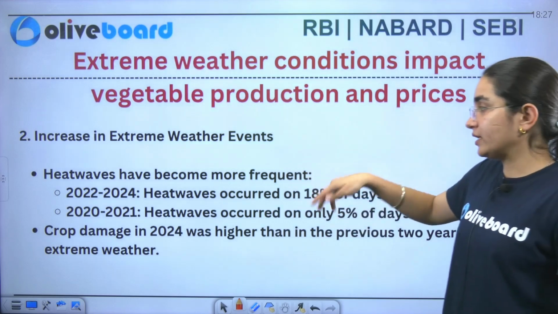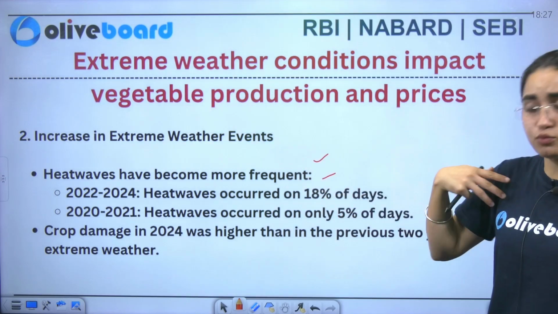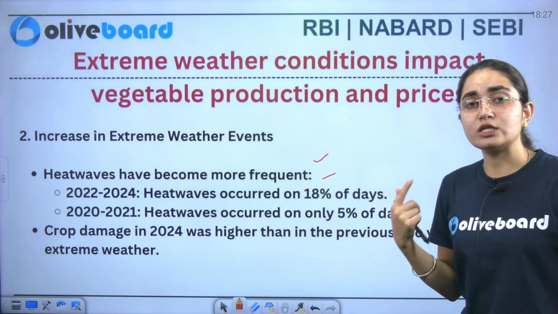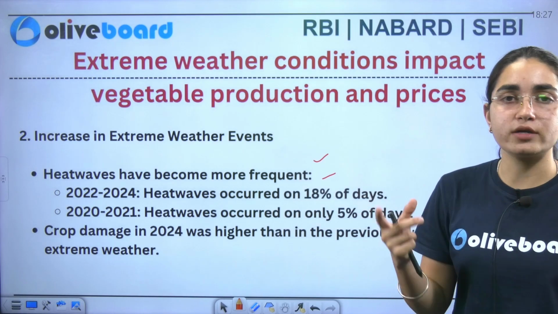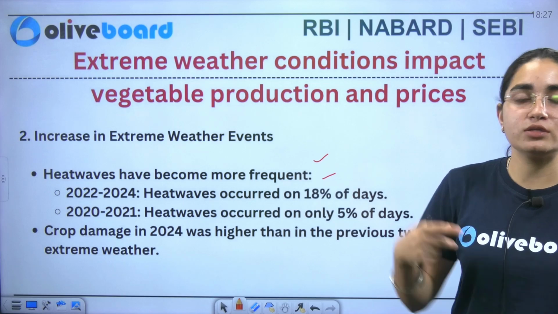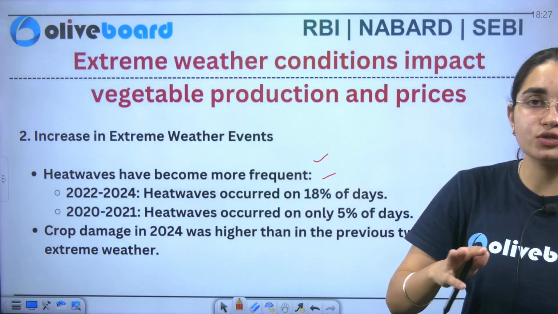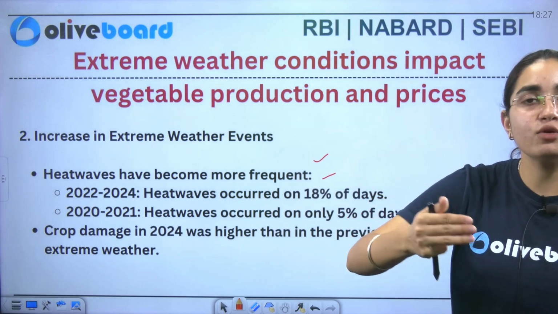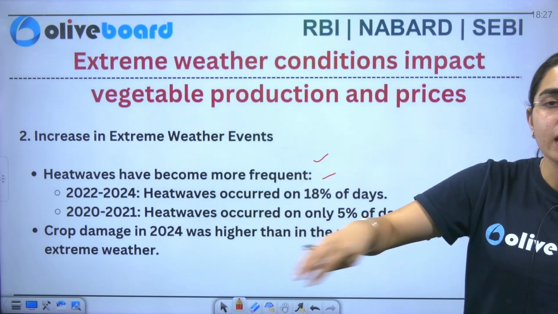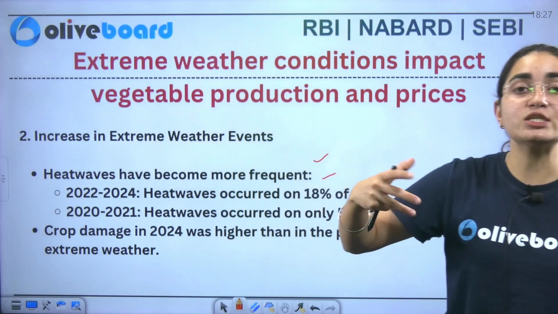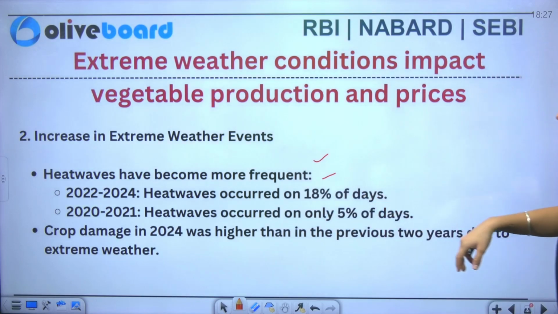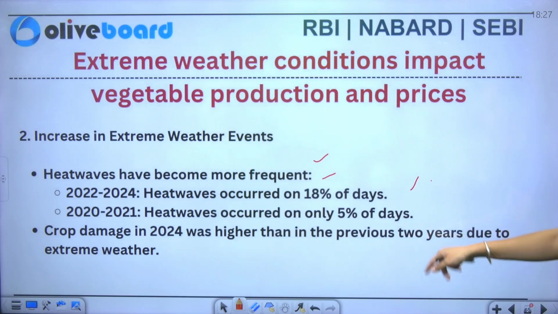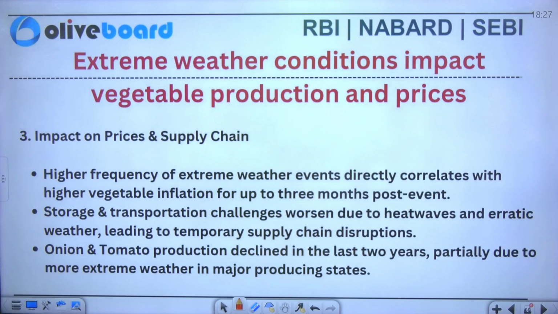So you can see the heat waves have become more frequent, and over the period of time, every year we conclude that the previous year was the hottest year. Similarly, today we consider that 2024 was the hottest year till now. So things are deteriorating over time. Every year we see an increase in these heat waves. Specifically, if we talk about 2022-24, heat waves occurred on 18% of days, compared to 5% from 2020-21.